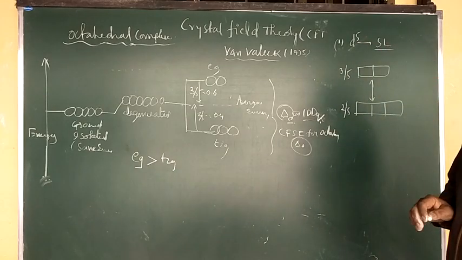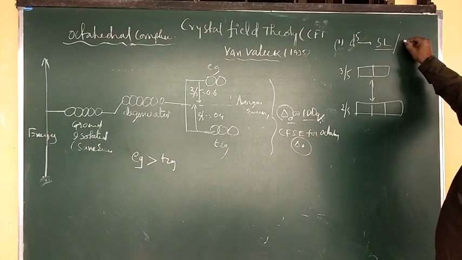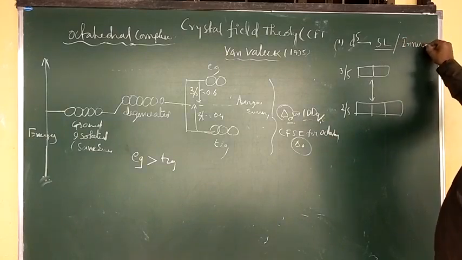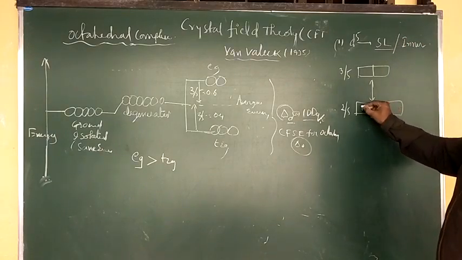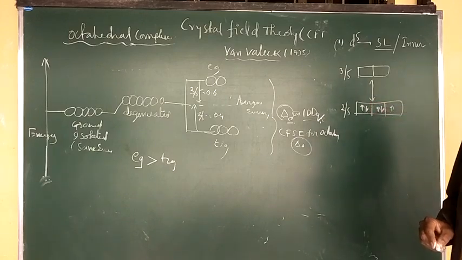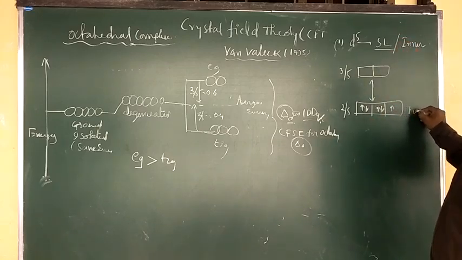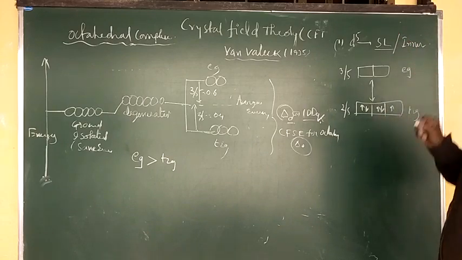Strong ligand means, before valency bond theory, what can you observe? Strong field means inner orbital complexes. Now here, 1, 2, 3, 4, 5 electrons are pairing. This lower level is called T2g and the upper is called Eg.